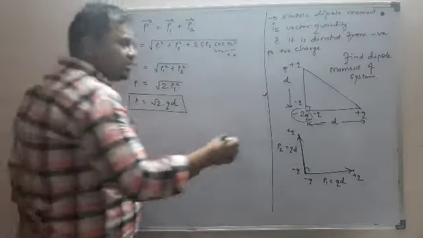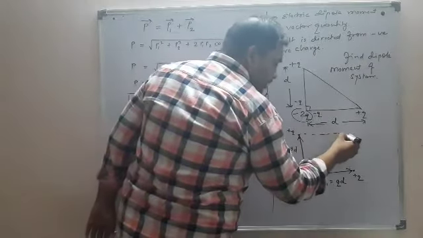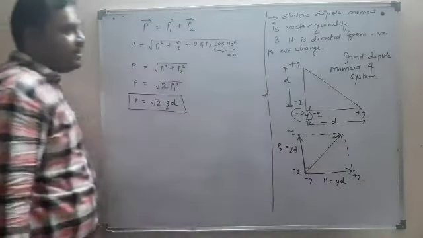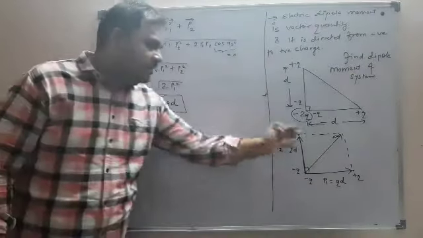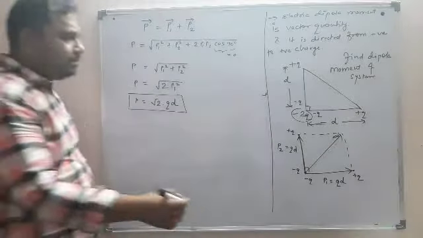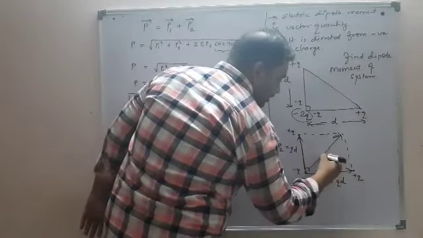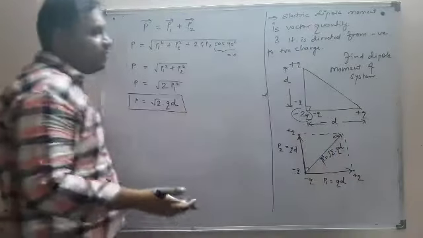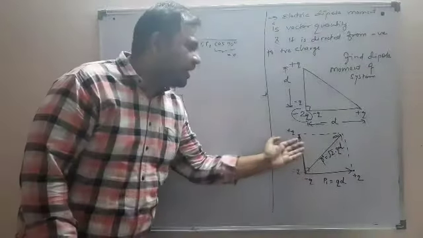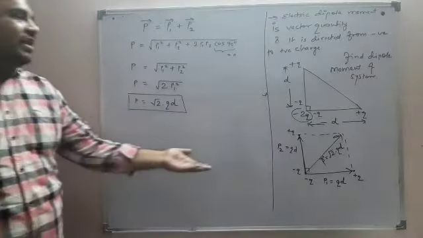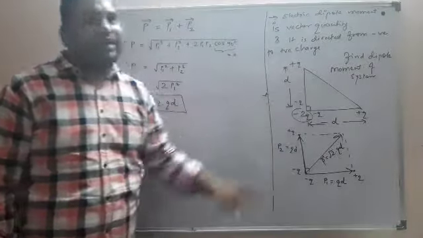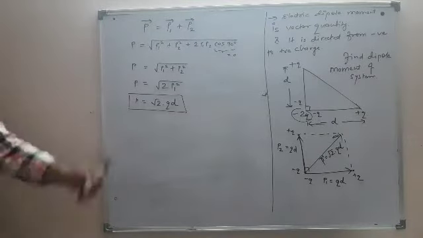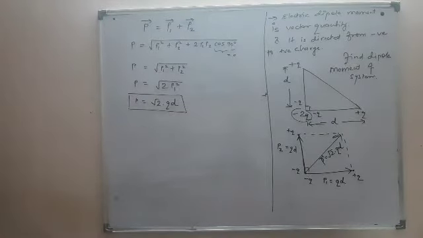What will be the direction of the resultant dipole moment? That can also be easily found. This will be the direction of the resultant dipole moment P, and its magnitude is root 2 times QD. So you can see that just as we add two vectors, we have to add two dipole moment vectors P1 and P2, and we can find the value of the resultant dipole moment.